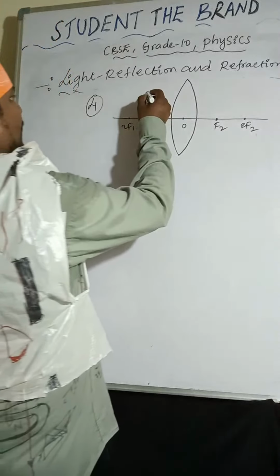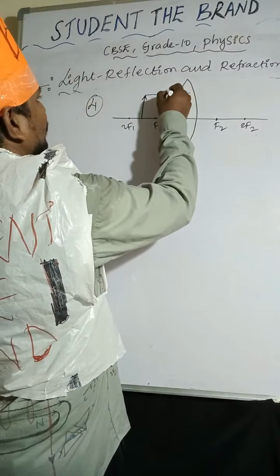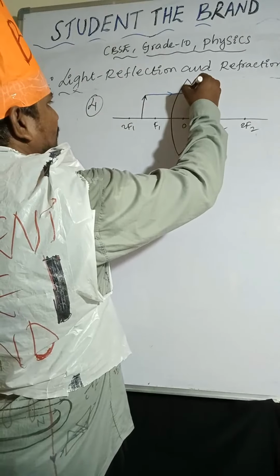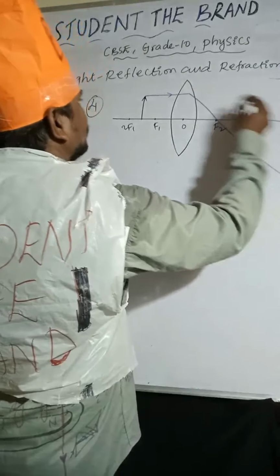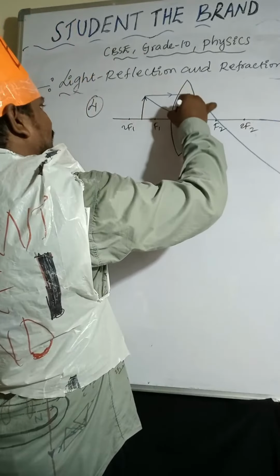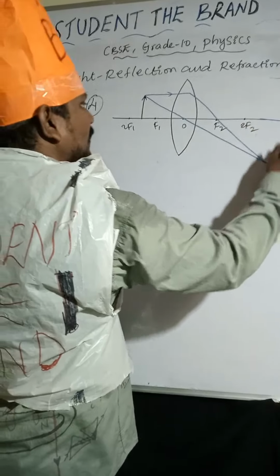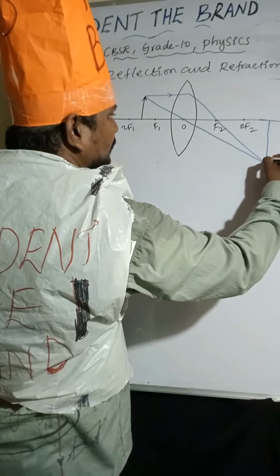One light ray I am taking like this. So after refraction it passes through focus. So another light ray is passing through optic center. So the image will form here.